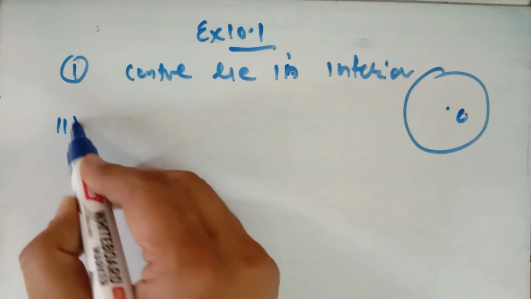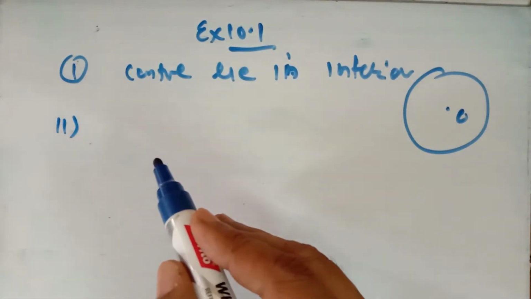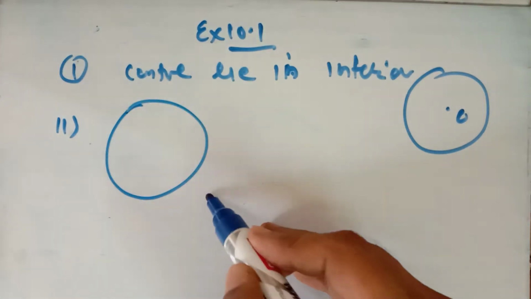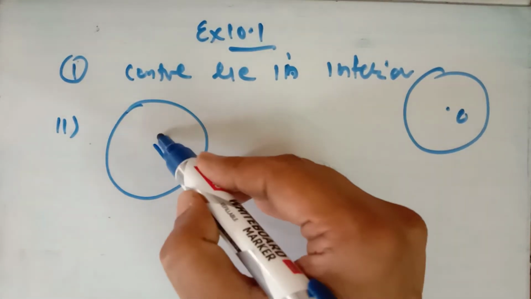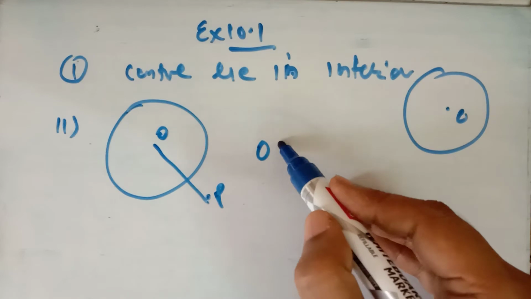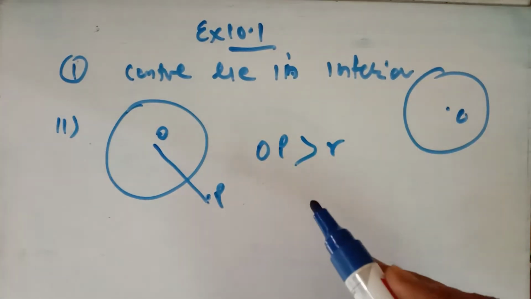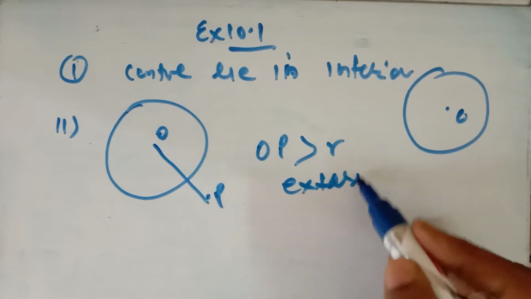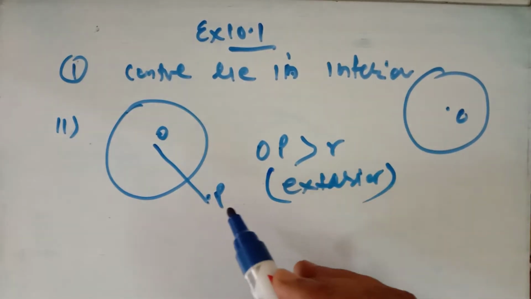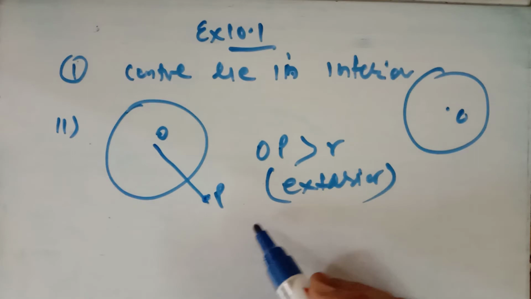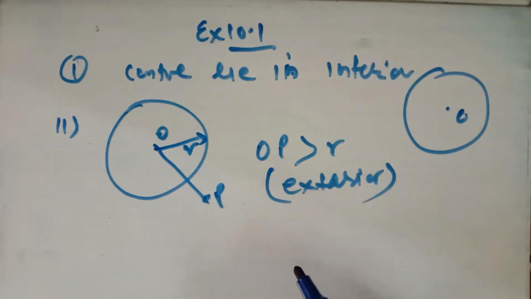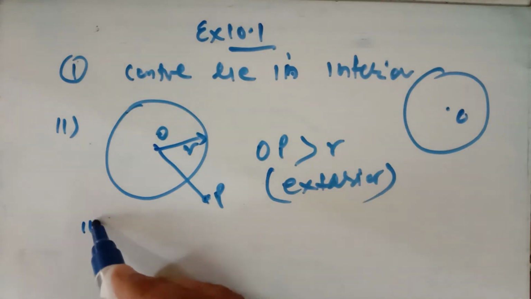Now the second part is: the point whose distance from the center of a circle is greater than the radius. Any point whose distance from the center is greater than the radius will lie in the exterior of the circle. Naturally, it will lie in the exterior of the circle. If the distance of any point from the center of the circle is greater than the radius, this is the radius, then it will lie in the exterior of the circle.